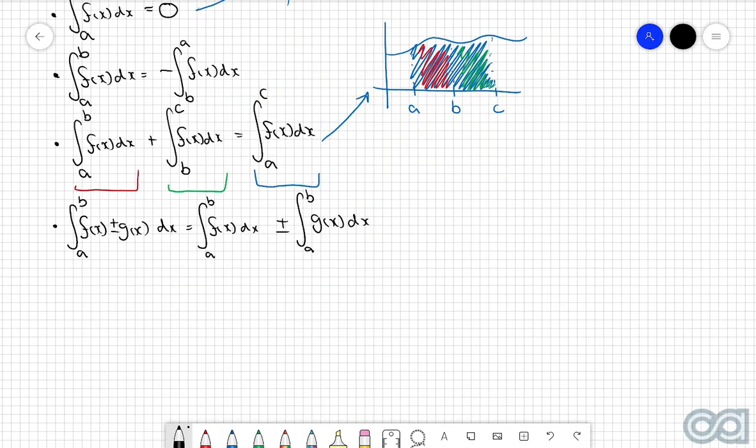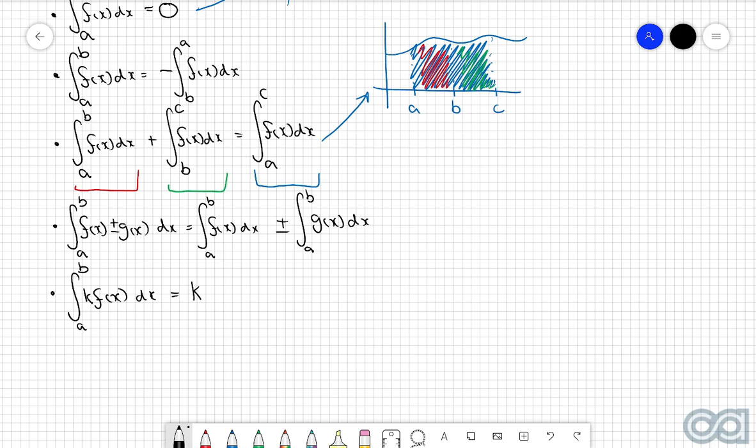And then the next rule here is what happens when you have a constant out the front of a function. So in other words, if you have the integral of k, a constant, multiplied by a function f of x between the bounds of a and b, well, very similar to our rules of differentiation, if you have a constant inside of the integration sign, then we can just pull that out to the front of the integral.